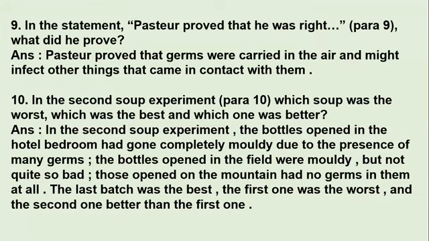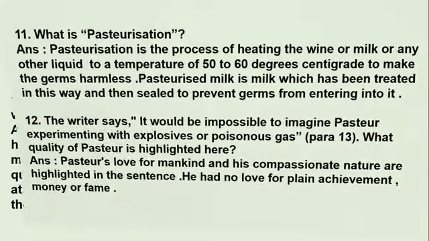From this experiment, you come to know that the last batch, that is, which was opened in the mountain, was the best one, and the first one was the worst. The first one was the hotel bedroom soup bottle, and the second one was better than the first one, that is the field one. So this is how we have got to know about his soup experiment in our para 10. Okay, moving on to next question.